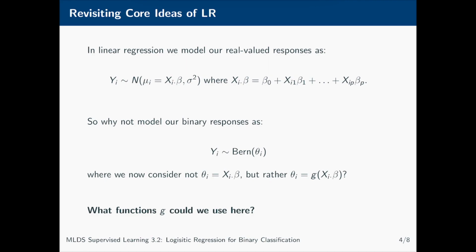Since the parameter theta represents the probability that each outcome takes the value 1, we need to construct our function g that links the linear combination of covariates to the parameter value to ensure that the resulting value of theta is always going to be between 0 and 1, no matter what the value of our covariates. Have a think and see if you can come up with some candidate functions that might work here.